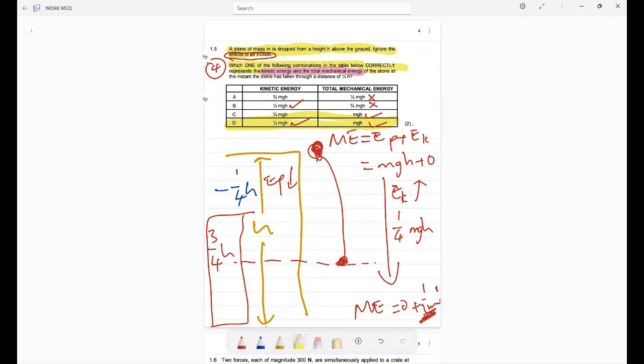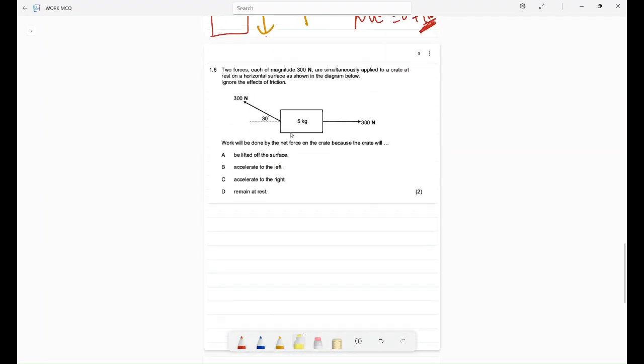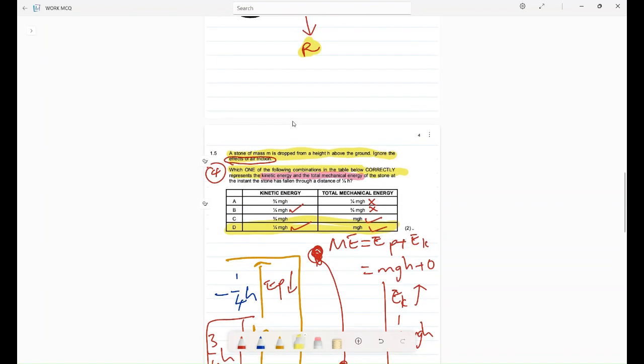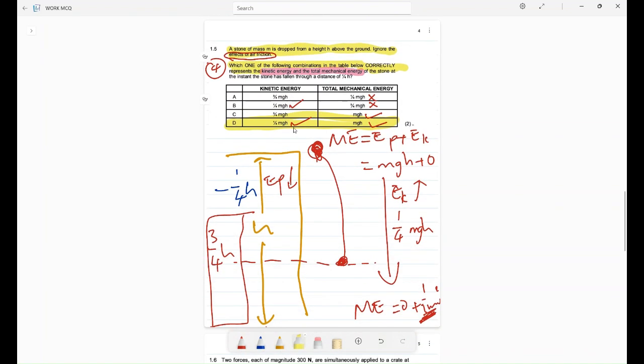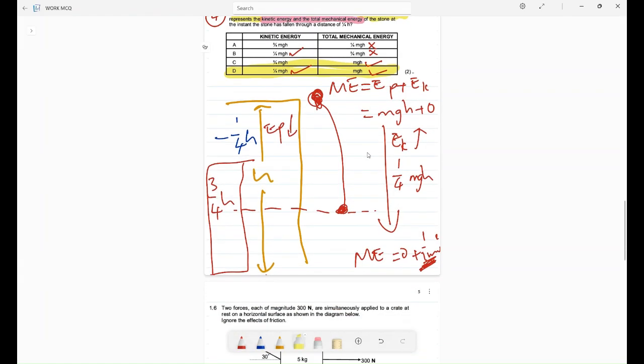I know this is long, but I had to explain this so that you understand. This is very important for you to understand the multiple choice questions. It is easy to mark, but it is not 2 marks just because you can just see it. If you are good with your theory, yes, but if you are not good with your theory, it needs you to apply. And this is the application that you have to apply so that you understand. One might be tempted to say the answer was 3 divided by 4, maybe, I don't know. But either way, the answer is D.